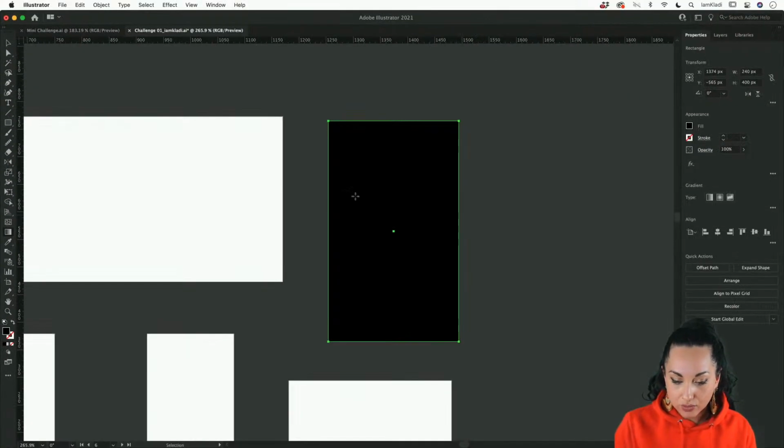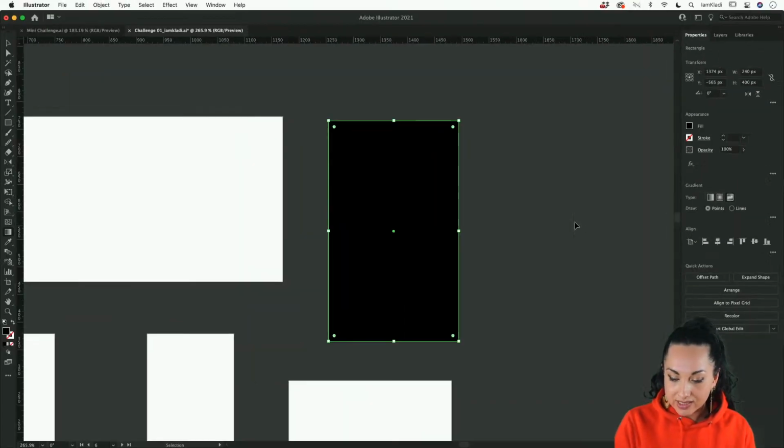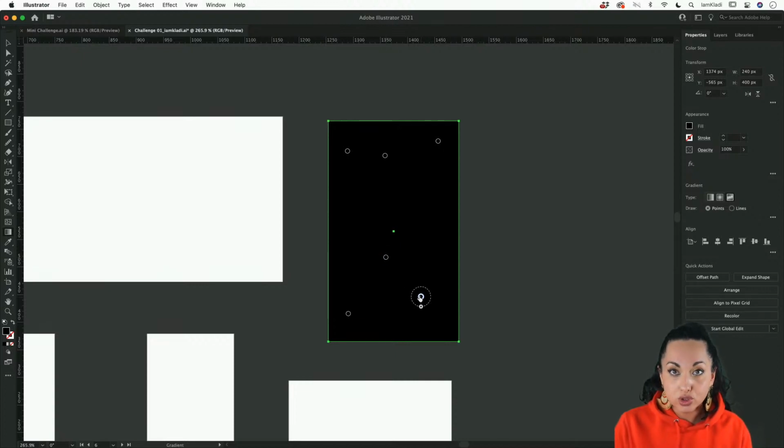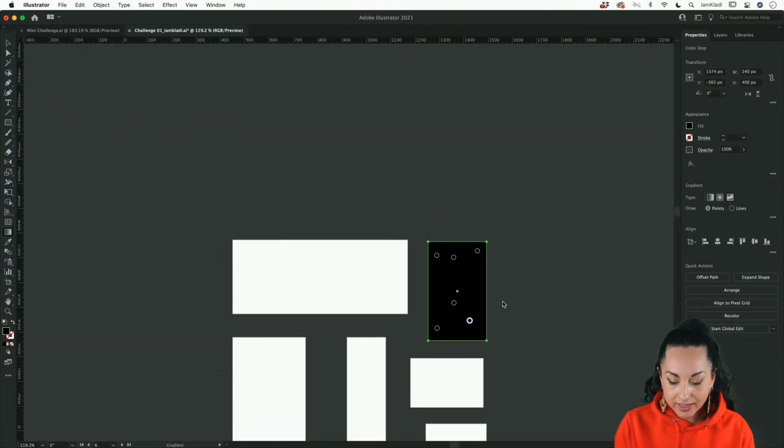Once we access the gradient tool, I'm going to go into the properties panel and select a gradient type. In particular, I'm going to be working with a freeform gradient. Once we select the freeform gradient, we're going to be able to add color stops inside our shape, simply by clicking inside the bounding box of the shape. In order to change the color, we have different ways of doing so, but the easiest one is to double click and then select any color you want from your swatches. Now, I've also provided a color palette for you.